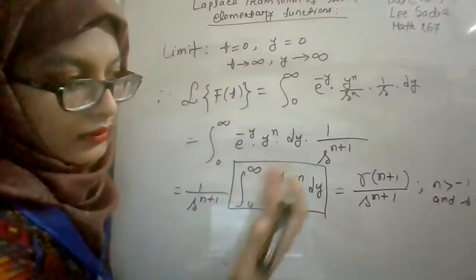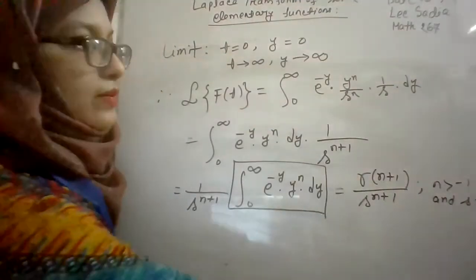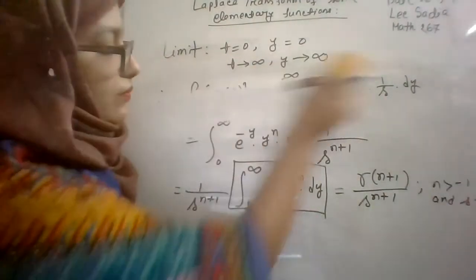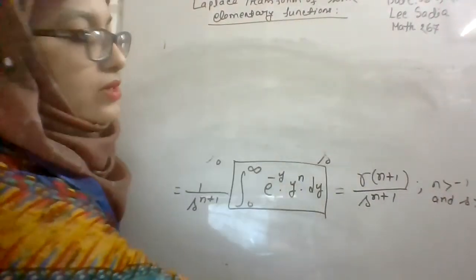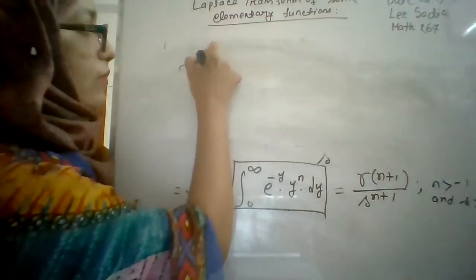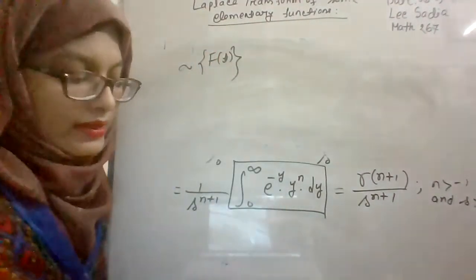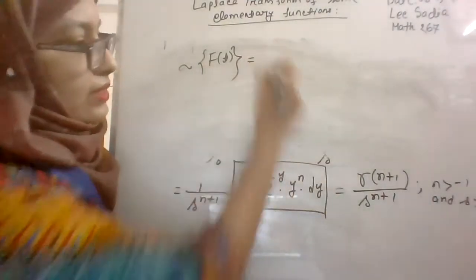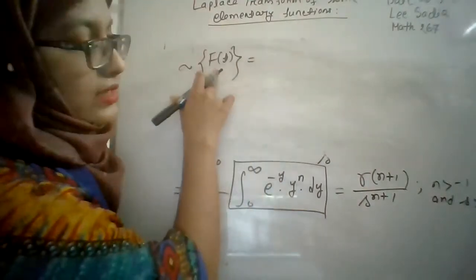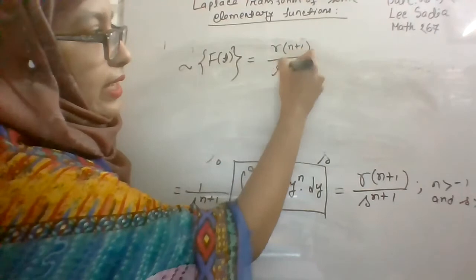Now we will use another property of the gamma function. That means gamma n plus 1 is equal to n factorial. So from here we have found that the Laplace transform of this given function f of t is equal to gamma n plus 1 over s to the power n plus 1.